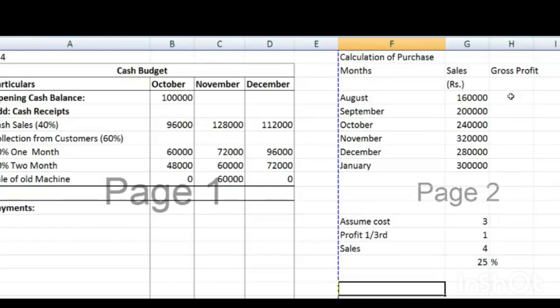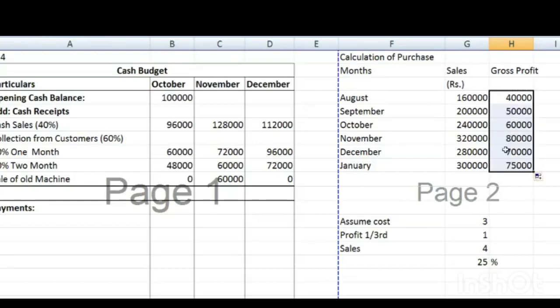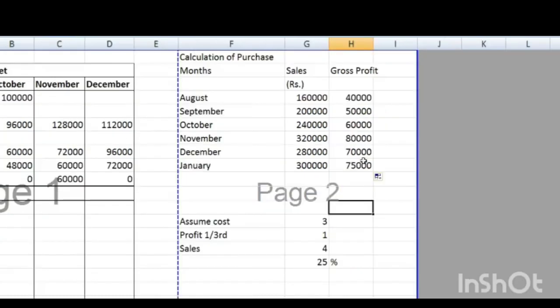So here we are having sales. Let's take 25% on it. So 160 into 0.25, that means 25 percentage. Your answer is 40,000. And in the same way, these are the gross profit of all the sales.